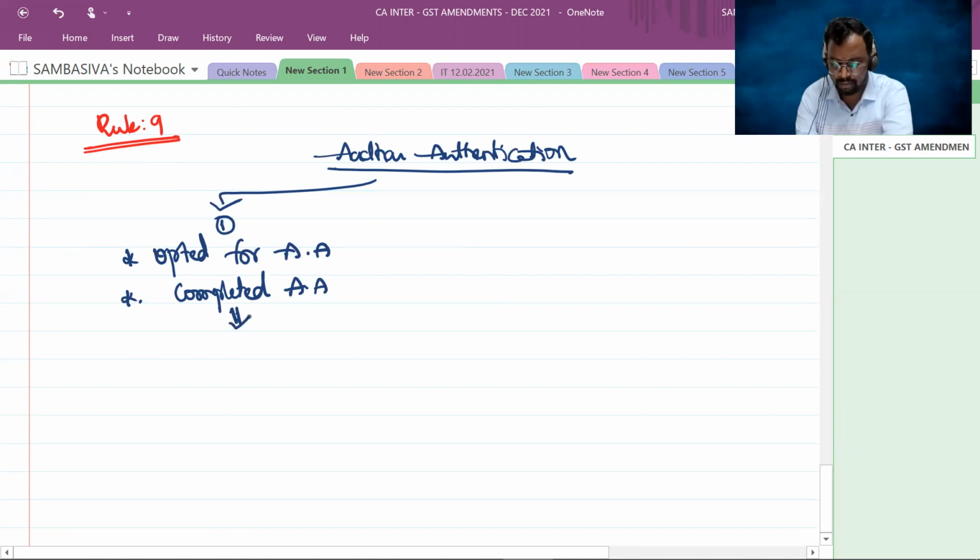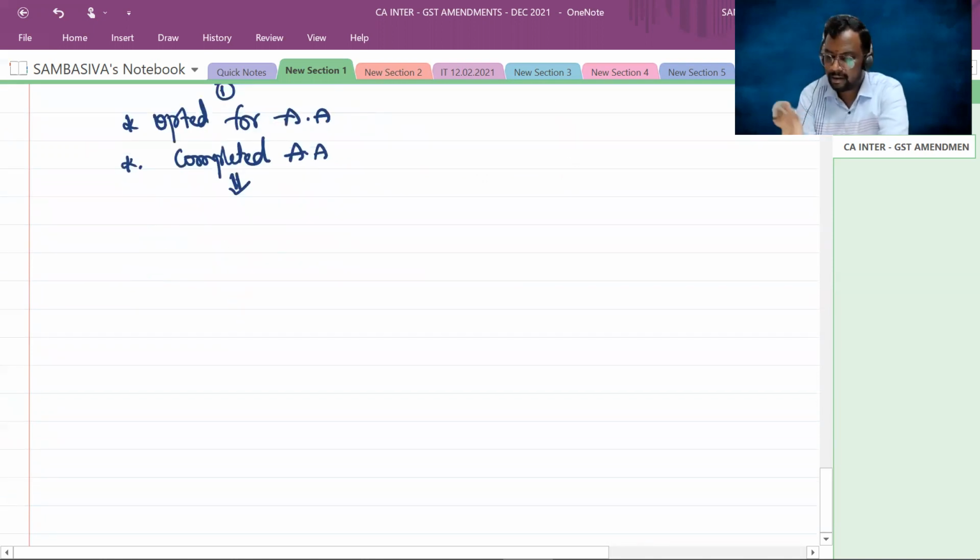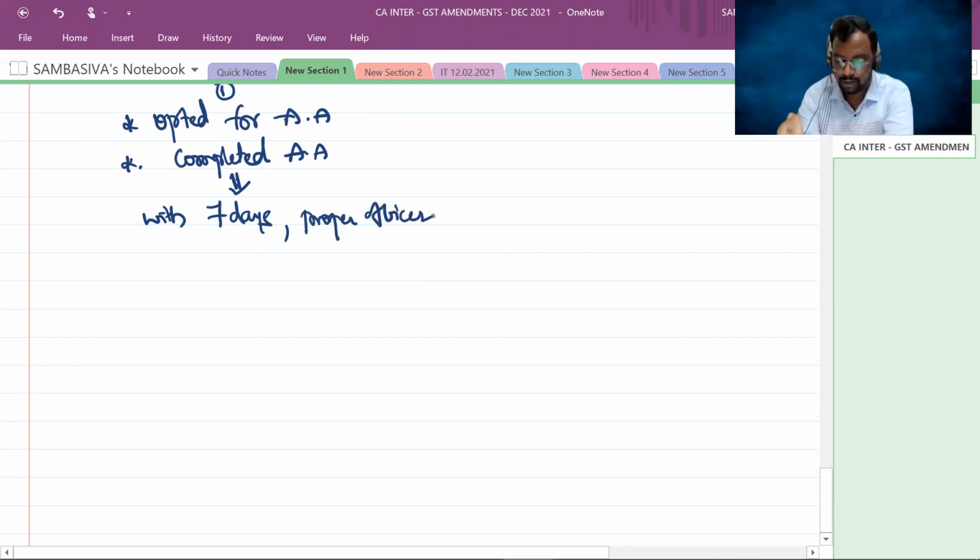Now in this scenario, what is the provision, sir? Within a period of 7 days, the proper officer should process your application for registration.